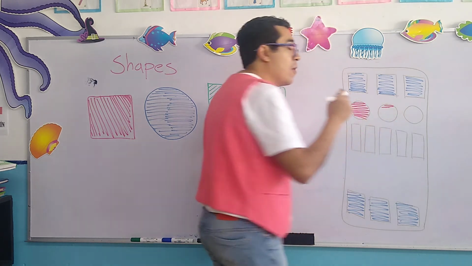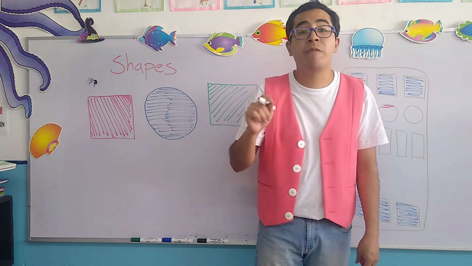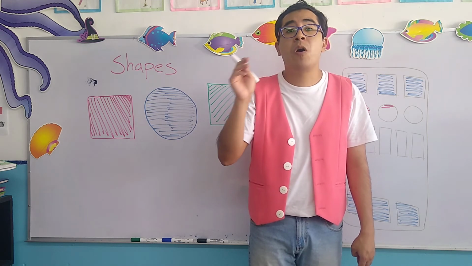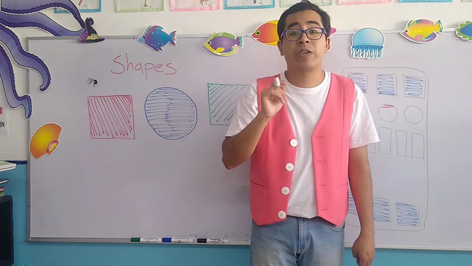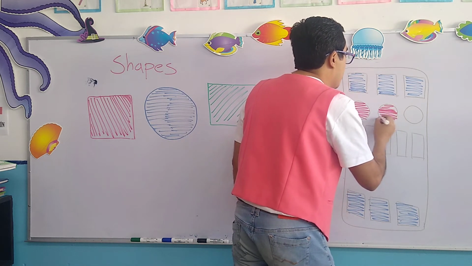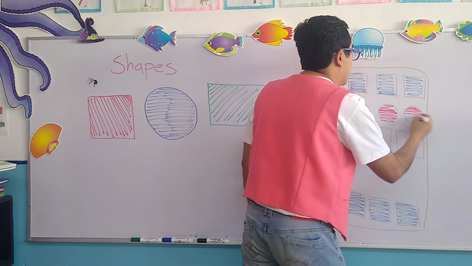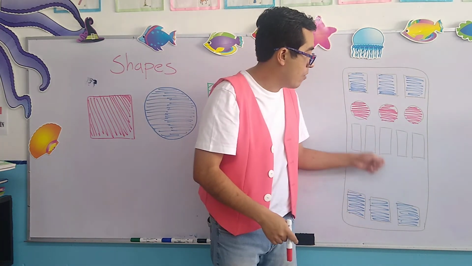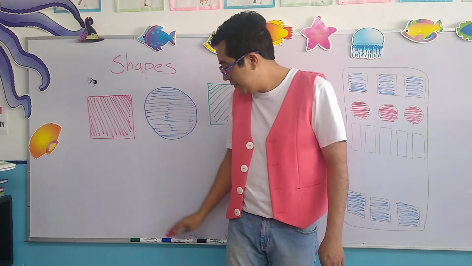Don't forget, while you are painting, my children, that it's very important to repeat the name of the shape so you never forget it, okay? Circles, circles, circles. Excellent. Now, let's see, what about the rectangles?